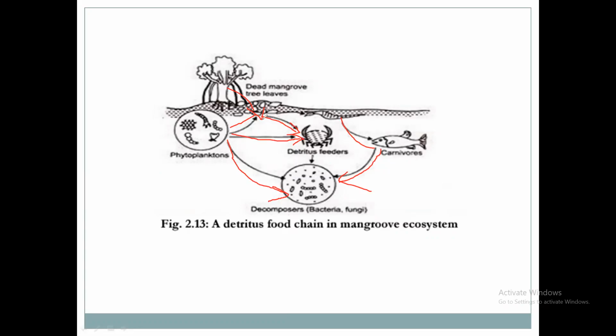So everyone is dependent upon each other. The decayed tree leaves are the producers. Then phytoplanktons are the primary consumers. Secondary consumers are the detritus feeders. Tertiary consumers are large fishes, and decomposers, which are shown here, bacteria and fungi. They will consume these consumers. This is the detritus food chain that is shown by arrows.